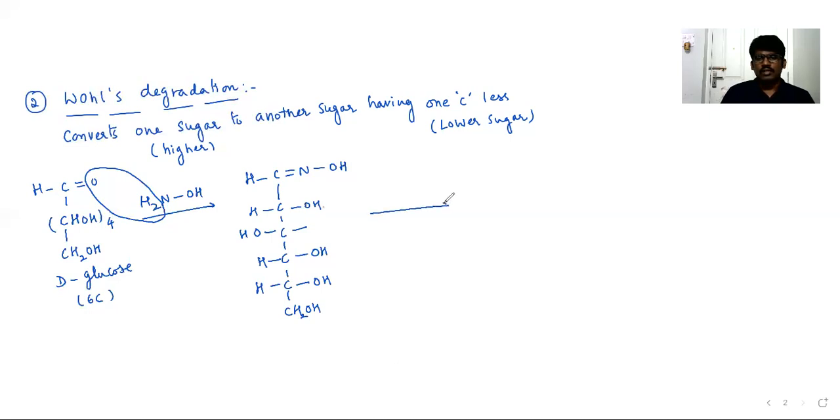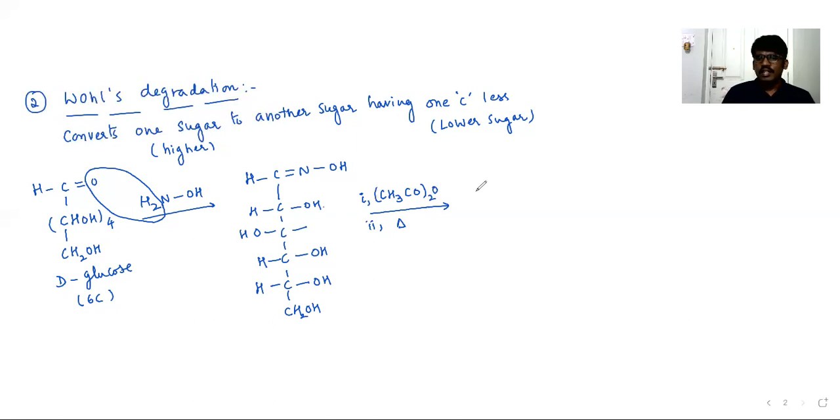This glucose oxime must be treated with acetic anhydride, followed by heating. With acetic anhydride, two reactions take place, that's why we are representing 1 and 2.